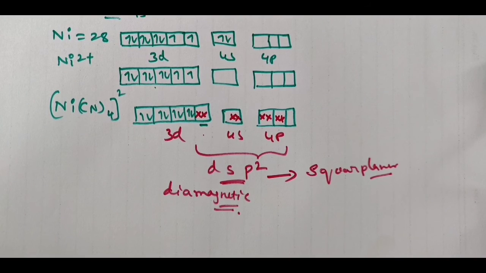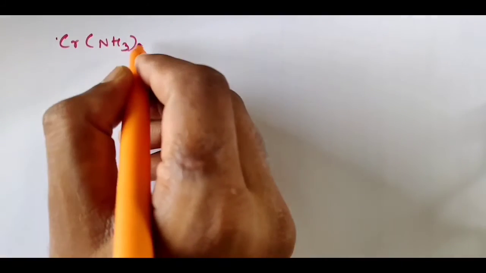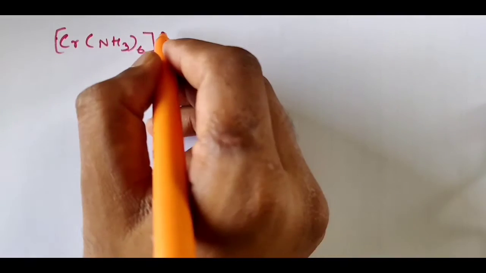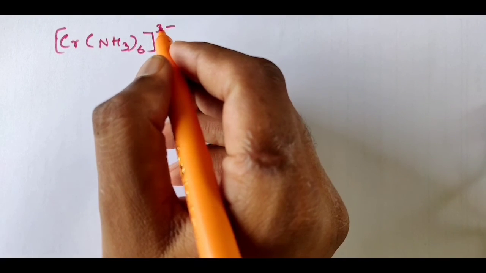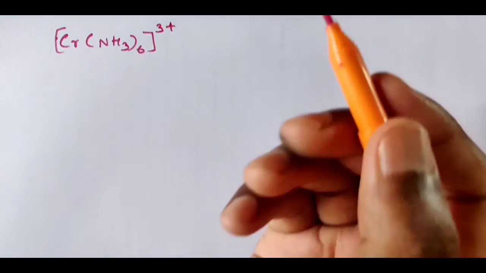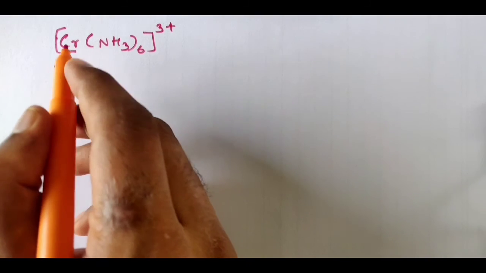So let me take an example. When we are talking about chromium, the [Cr(NH3)6]3+ complex, what is going to happen? Cr is there. What is the atomic number of Cr? 24.